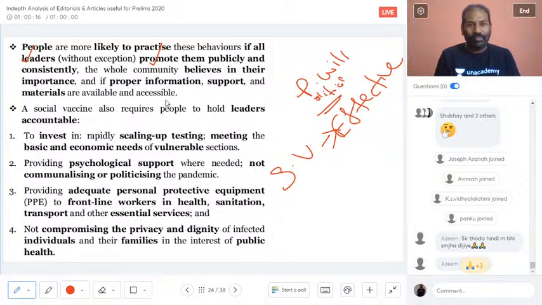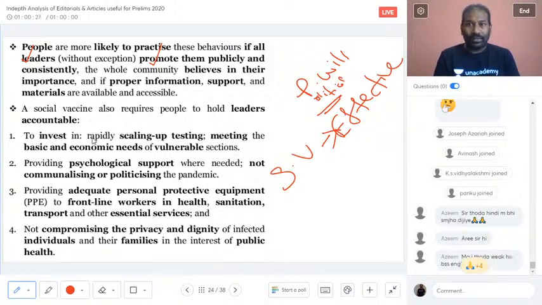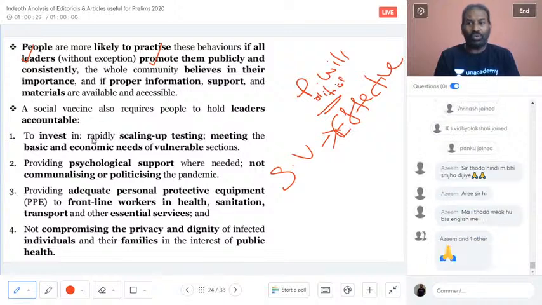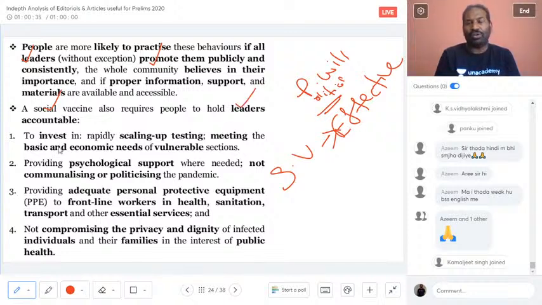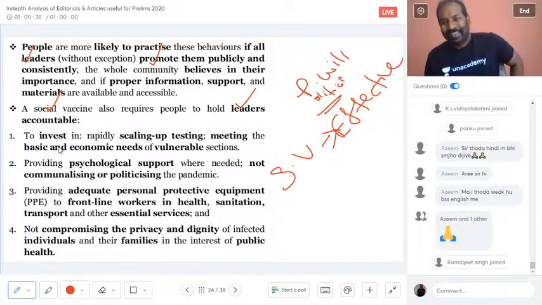And these are all very important because it is the government or the leaders' political will which will make the individuals or the people understand that they should be for the social and the cultural changes. And the social vaccine makes the leaders also accountable. This is very important.